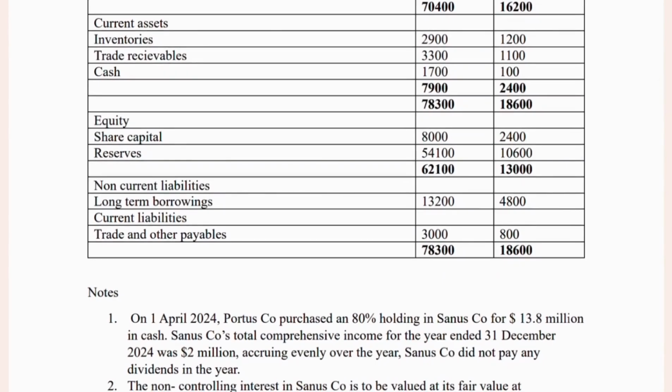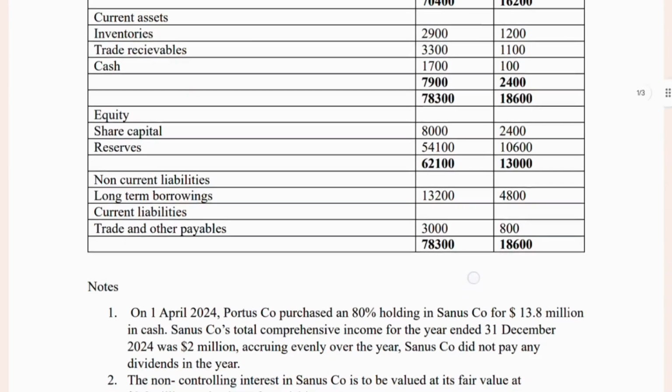Equity: share capital 8,000 for Portosco and 2,400 for Sanasco. Reserves 54,100 for Portosco and 10,600 for Sanasco. Non-current liabilities: long-term borrowings 13,200 for Portosco and 4,800 for Sanasco. Current liabilities: trade and other payables 3,000 for Portosco and 800 for Sanasco.